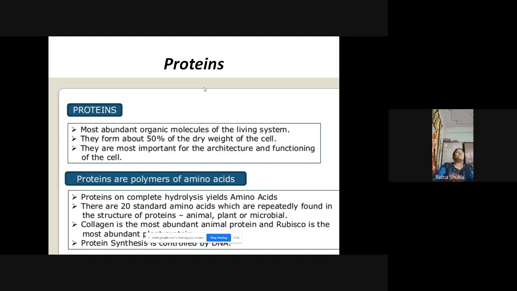And among these, collagen is the most abundant protein of animals and rubisco is the most abundant protein of plants. So collagen is the abundant protein in animals and rubisco is the most common protein in the plant cell. ठीक है. So this protein synthesis, because मैंने पहले भी बताया था कि protein is synthesized in the cell, is generally controlled by the DNA. Okay.